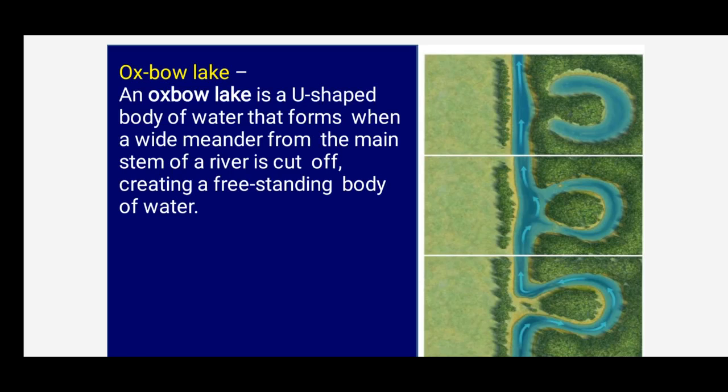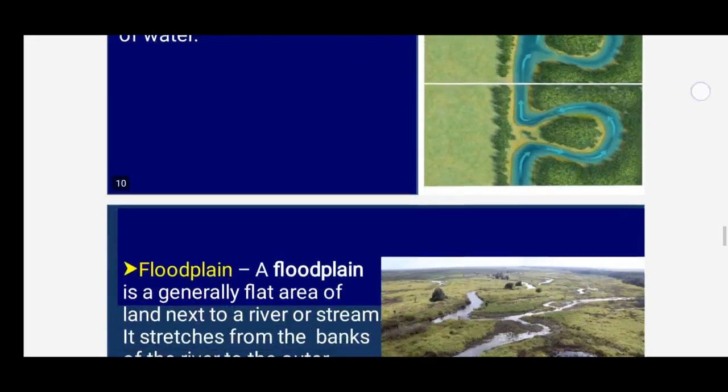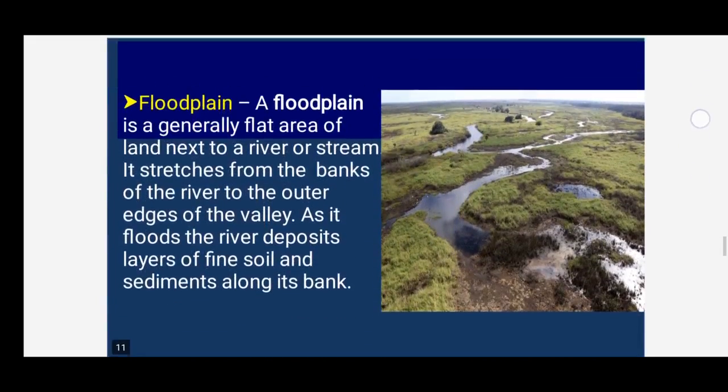Due to continuous erosional and depositional activities along the sides of the meander, the loops come closer and closer, which you can see here. As the river is flowing, gradually the loops come closer and closer. So ultimately it cuts off from the main stream and forms a lake. That cut off lake is called what, children? Oxbow Lake. So it becomes a freestanding water body, children.